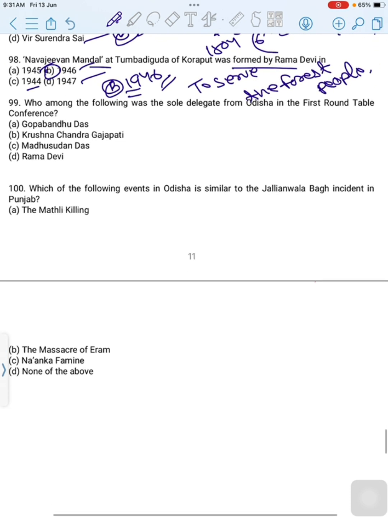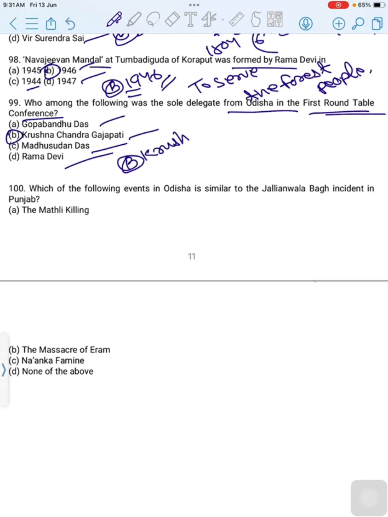Then move to the next question. Who among the following was the sole delegate from Odisha in the first Round Table Conference? First option is Gopabandhu Das, second option is Krishna Chandra Gajapati, third option is Madhusudan Das, last option is Rama Devi. Then the correct one is option B, Krishna Chandra Gajapati.